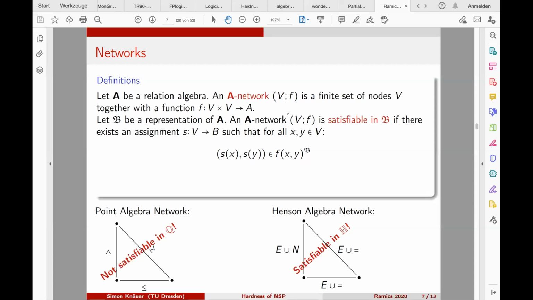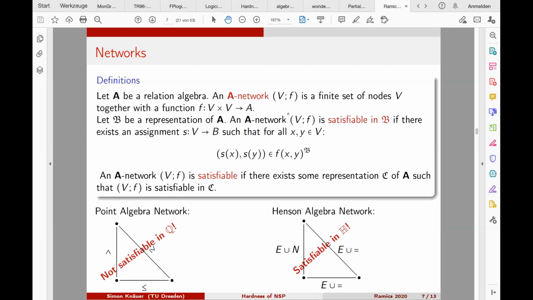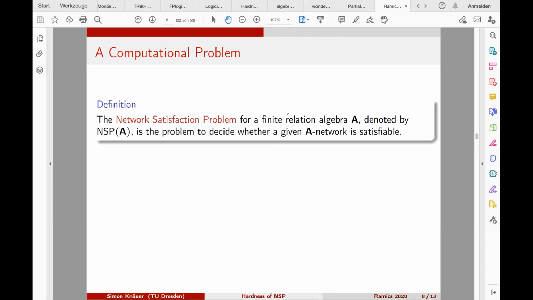it's totally fine. In general, we say that an A-network is satisfiable if there exists some representation C of the relation algebra A, such that the network is satisfiable in the representation C. And with this satisfiability, we can state a computational problem. This is called the network satisfaction problem for a finite relation algebra, and it's to decide whether a given A-network is satisfiable. So I recall it. The question is, does there exist some representation of this relation algebra such that the given A-network is satisfiable in this concrete representation?